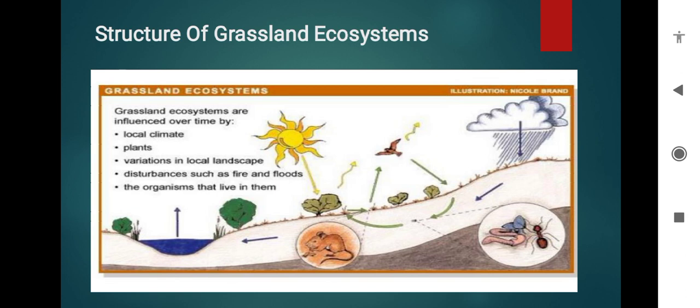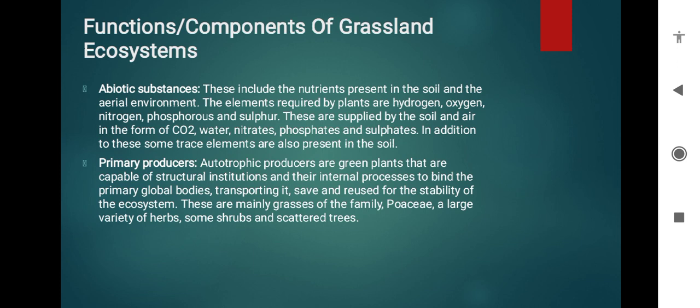So now we'll look at the structure of the grassland ecosystem. Grassland ecosystems are influenced over time by local climate, plant variations in the local landscape, disturbances such as fire and floods, and the organisms that live in them. Here you can see the heavy rainfall and the other things.